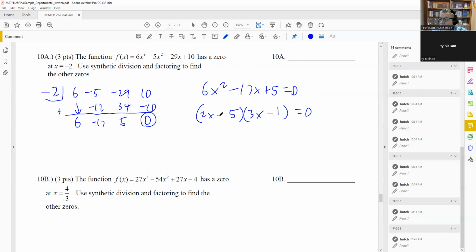So yes, if I make both of these negative, that is the right combination to get me the -17 in the middle. You can always multiply it out to make sure you got what you originally started with. In doing so, you have 2x minus 5 equals 0, 3x minus 1 equals 0. So x equals positive 5/2, adding the 5 divided by 2, add the 1 divided by 3, you get 1/3. So that's going to be your two answers, 5/2, 1/3. Okay, so that's going to be it there.